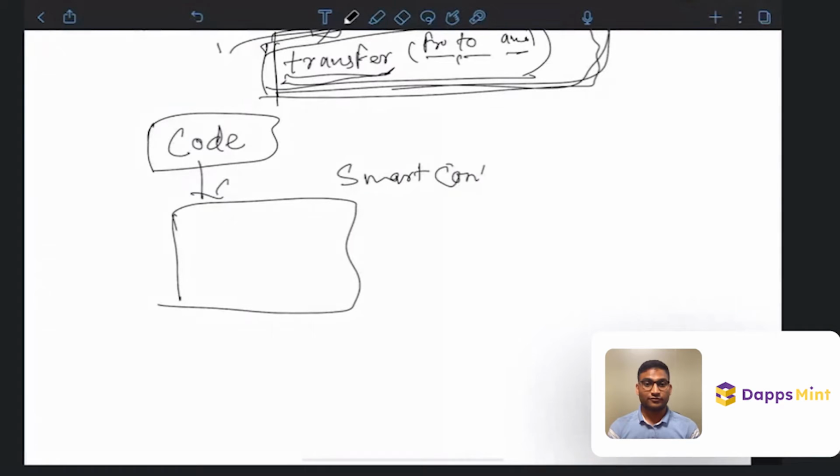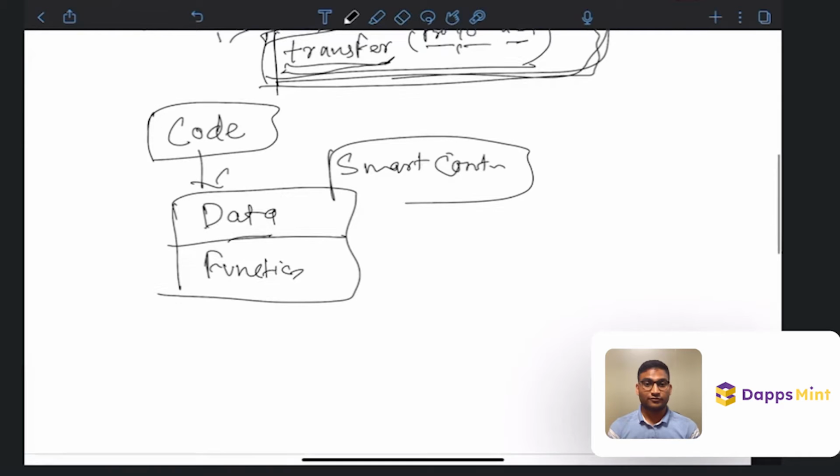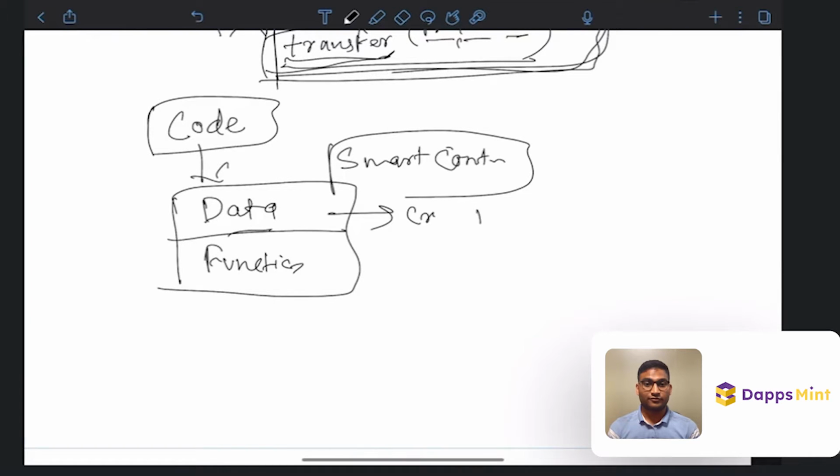And how does a smart contract work? A smart contract stores some data. It has two parts: some data and some functions. In the data we can store, let's say, who created the smart contract, or any state we have to store. For example, we can store balances, or a table of some people. Let's say Ashish and his birth date is stored, and Chetan is there and his birth date is stored. Something like this we can store.